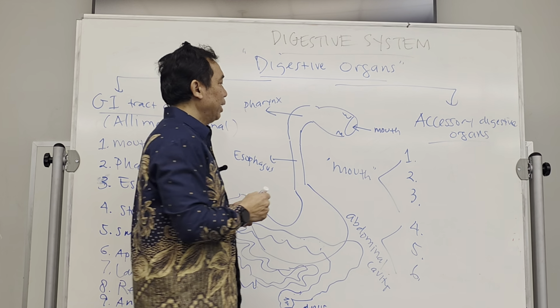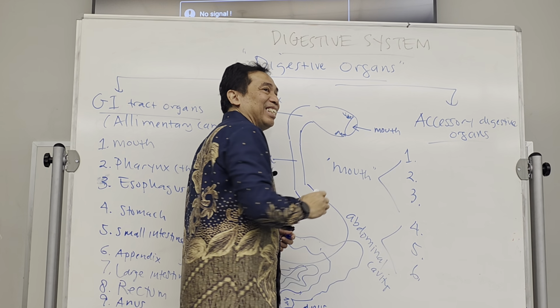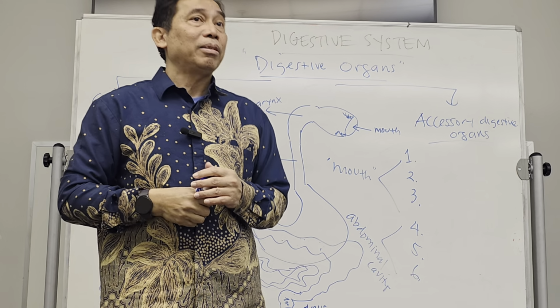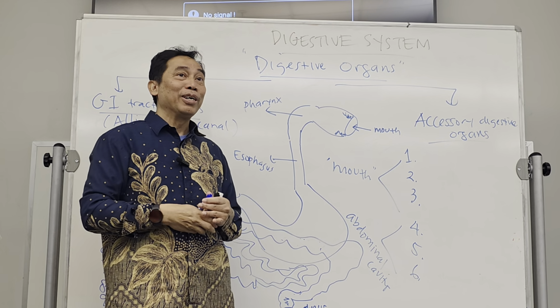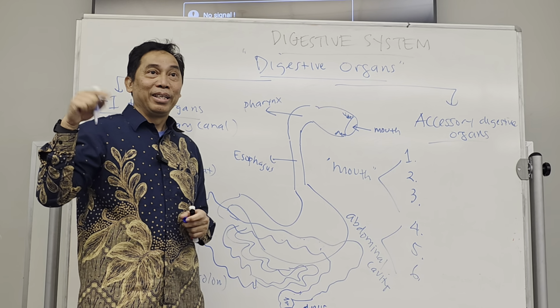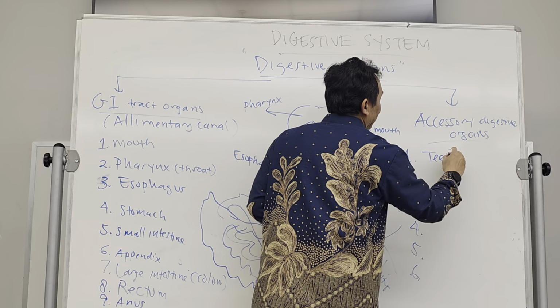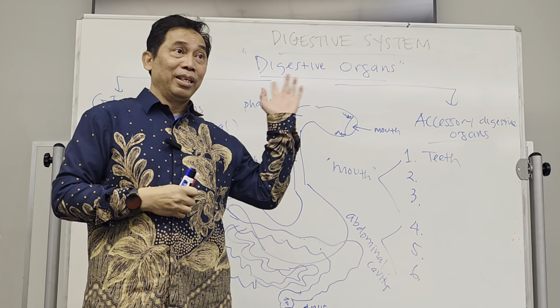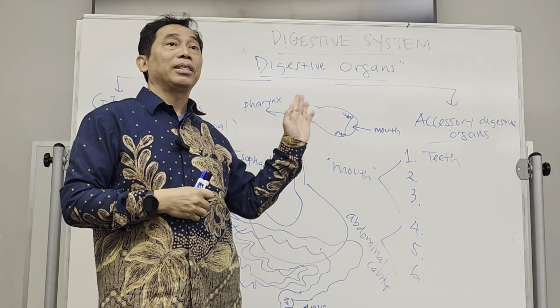What is the first one in the mouth? You have this very hard structure used for grinding your food. Anybody know what is the name? Teeth. So teeth. That's an accessory organ. It is not a GI tract organ, but it is an accessory organ.